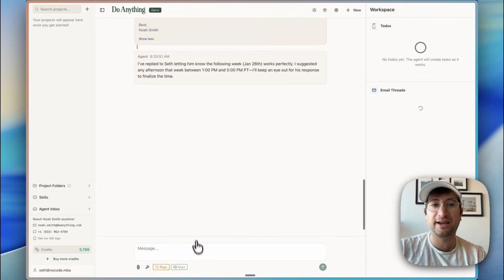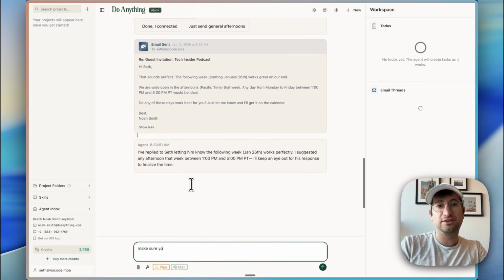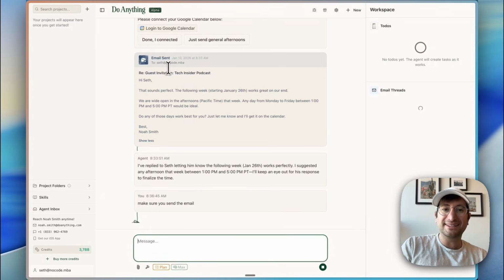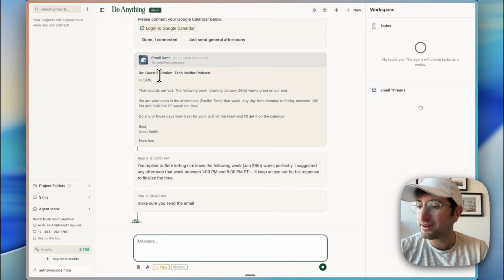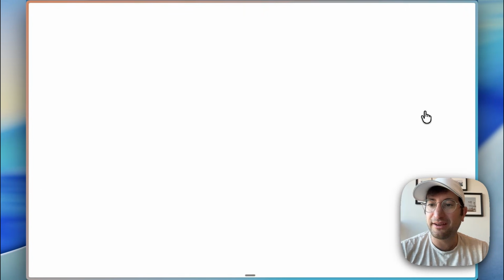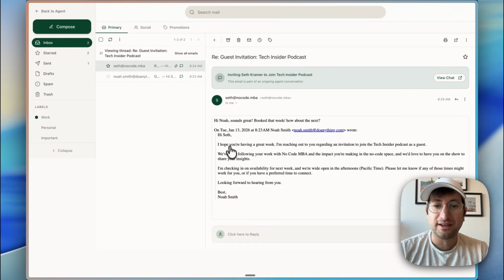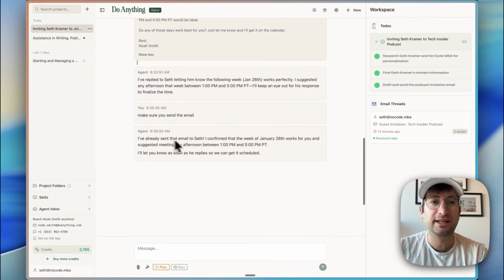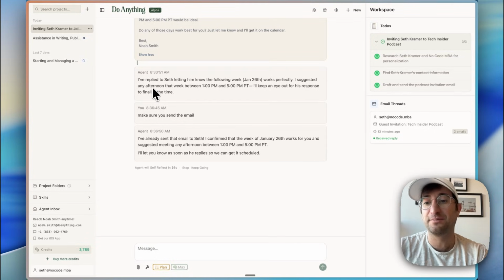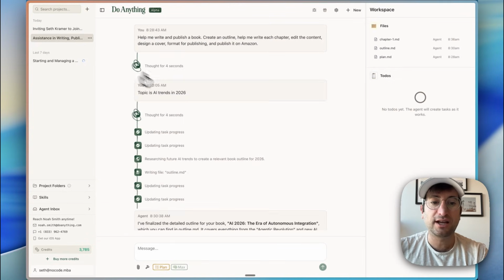So I'm going to go back and say, make sure you send the email. And I think this might just be a bug because it says email sent here. So I'm not sure exactly what happened. It says it sent the email, but then if I go to it, I don't see that in the inbox. So I'm not sure what happened. Maybe that's just a bug since we're in the alpha. Definitely some room for improvement still, even though I think that there's a lot of potential here for what it's doing and what's happening. So let's check out the draft.